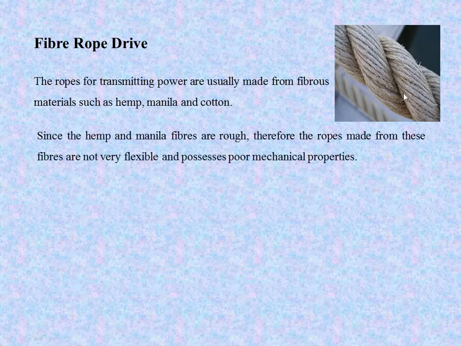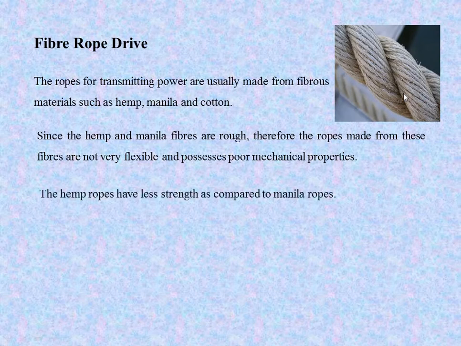Since the hemp and manila fibers are rough, the ropes made from these fibers are not very flexible and possess poor mechanical properties. That is, the mechanical properties of hemp and manila fiber ropes are poor.